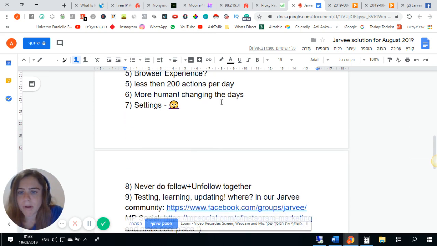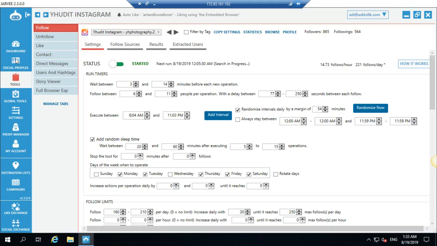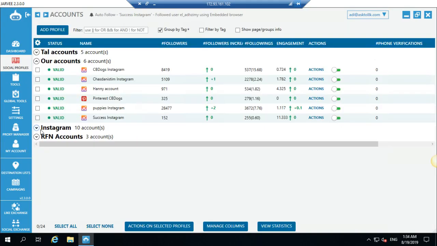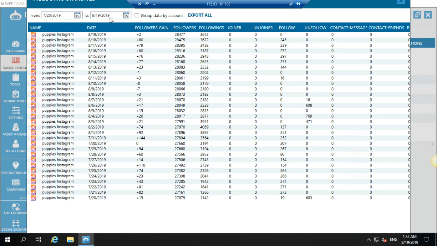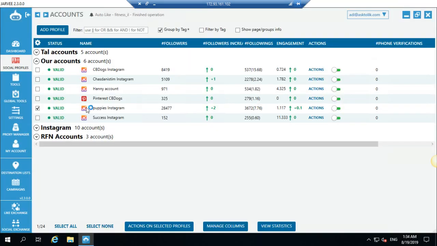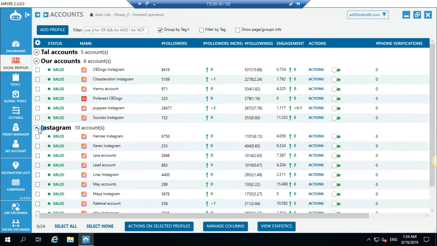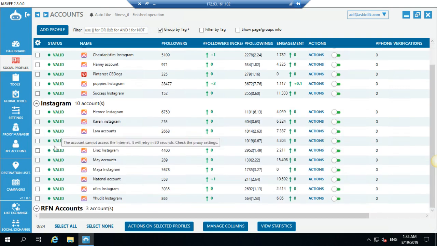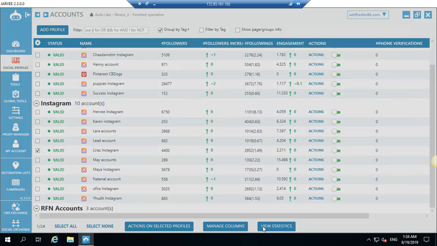Yes, what else do I want to speak with you about? So yeah, don't just copy the settings. I will show you a few of my accounts that are actually working really well. Not all of them. Like I said, I just got blocked today with some of the accounts. But here you can see on a monthly range, it was 27,000. Now it's 28,000. This is pretty nice. I did a lot of follows, unfollow, block, follow, block, and actually gained more than 2,000 followers. You need to think about it on the monthly range. Even if you get blocked, if you gain more than 2,000 followers per month, this is great.